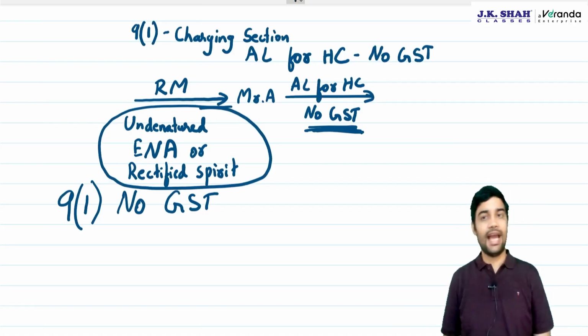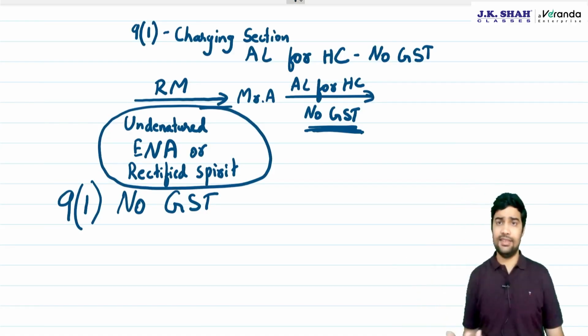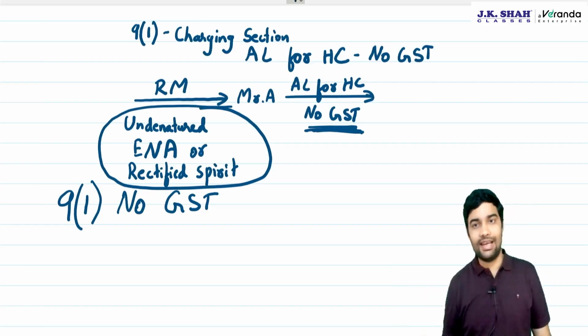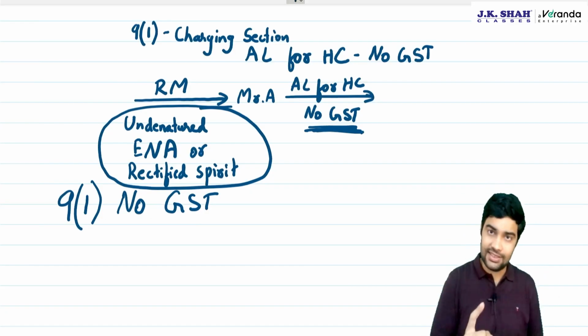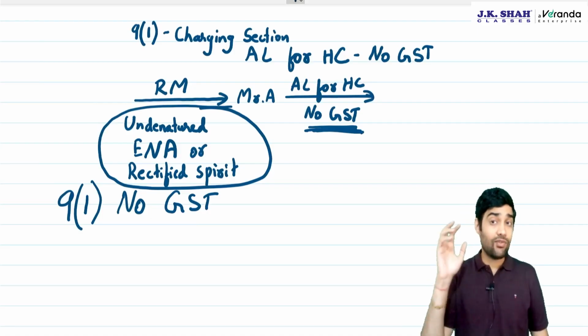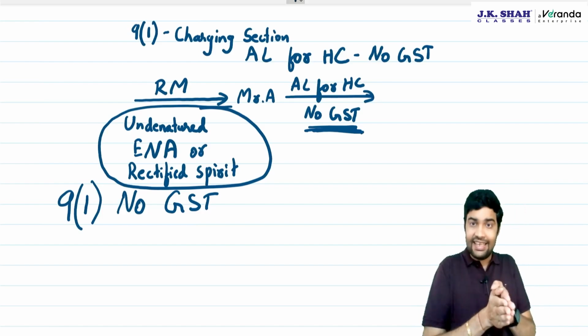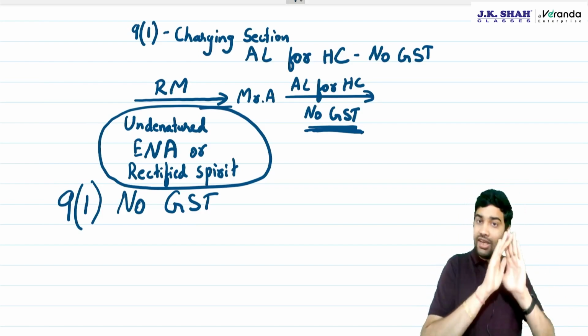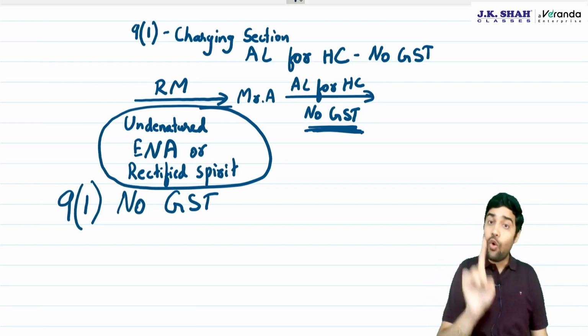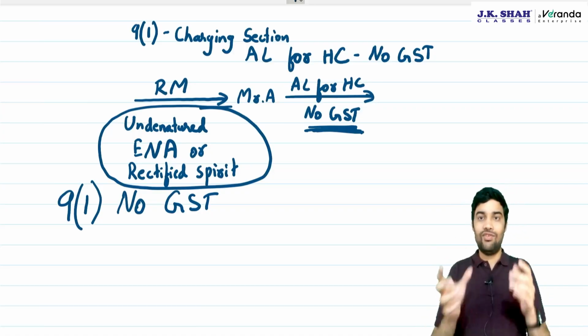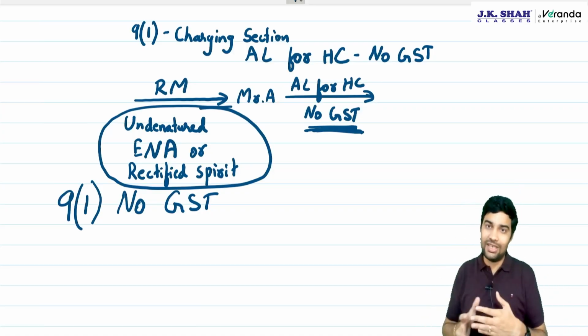GST will not be applicable for a simple reason that the most important raw material of alcohol should not suffer GST. And if you see the wordings of the law, the law says undenatured ENA or rectified spirit will not be liable to GST only when it is used for manufacture of alcoholic liquor for human consumption.